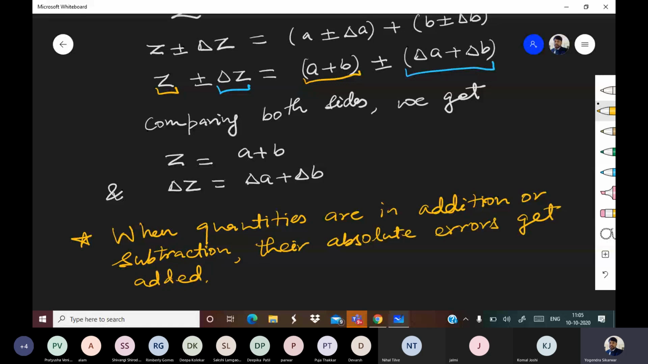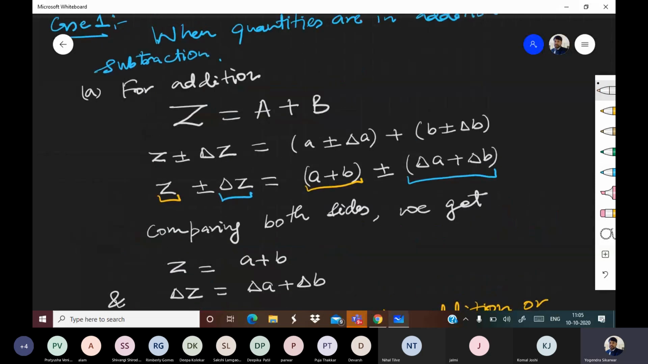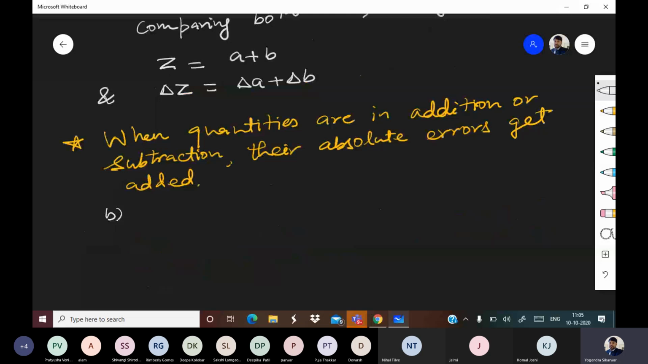So what is delta A? Delta A is absolute error in A. What is delta B? Delta B is absolute error in B. What is delta Z? Delta Z is absolute error in Z. Alright. So this we did for addition. Now let us quickly do it for subtraction. So case 2, for subtraction.